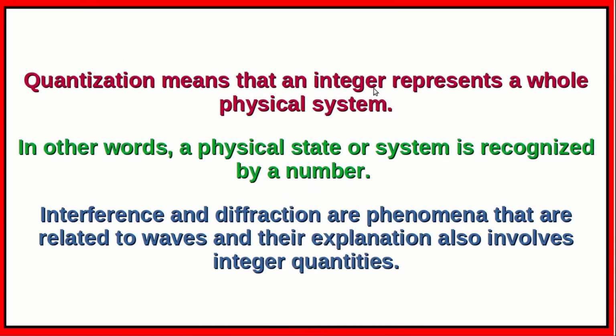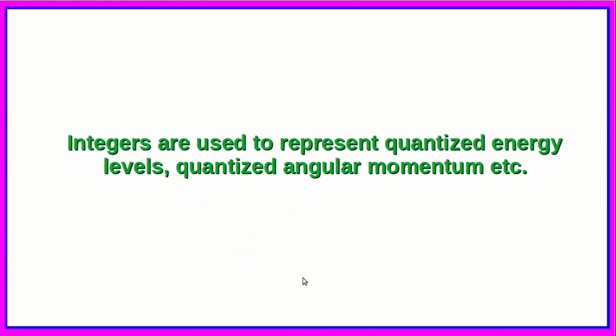Quantization means that an integer represents a whole physical system. In other words, a physical state or system is recognized by a number. Interference and diffraction in optics are phenomena that are related to waves, and their explanation also involves integer quantities. These are also used to represent quantized energy levels, quantized angular momenta, etc. in quantum mechanics.